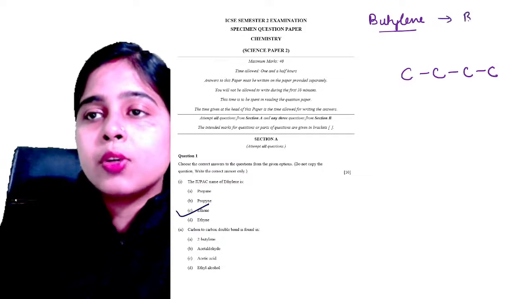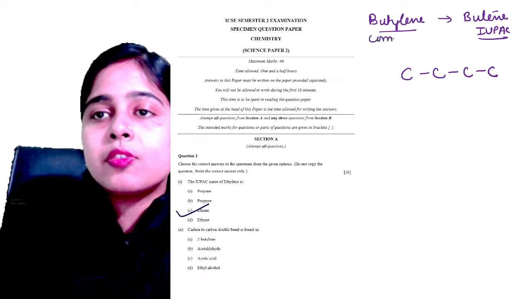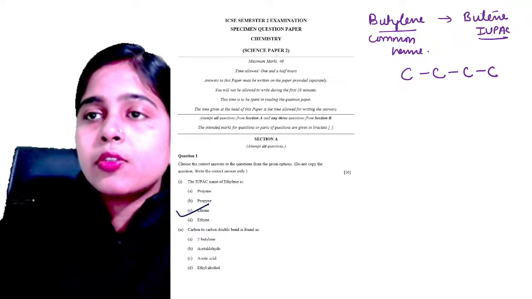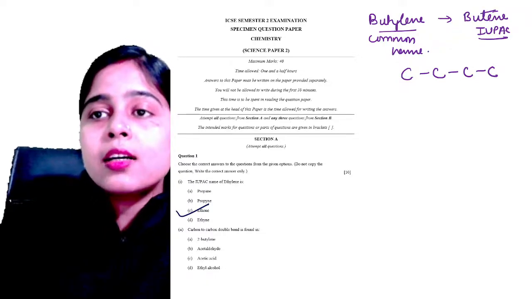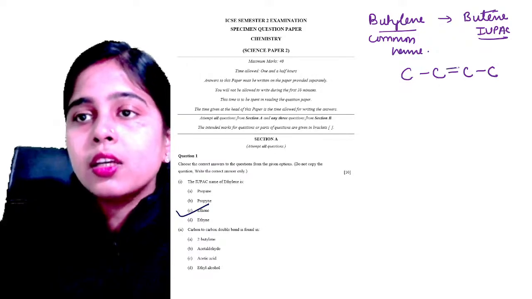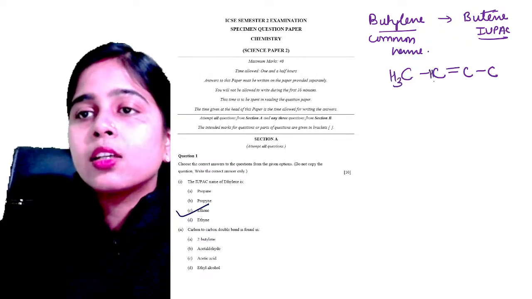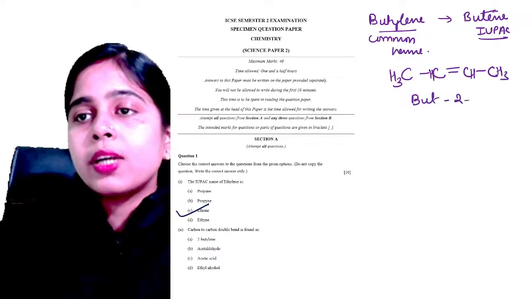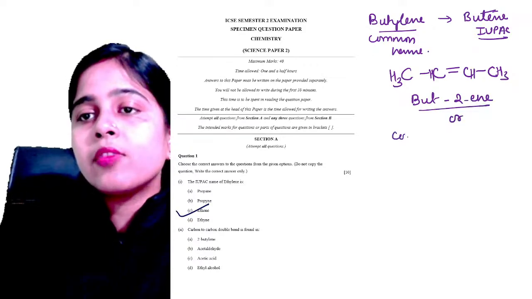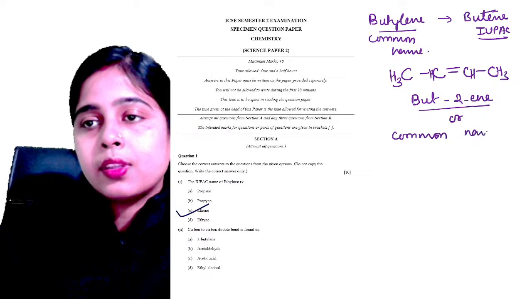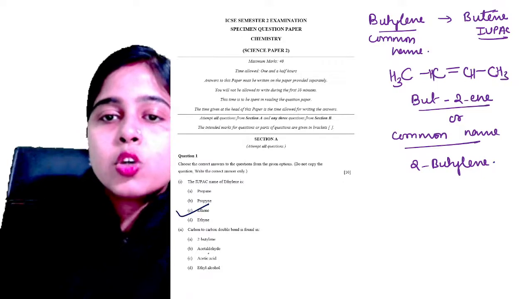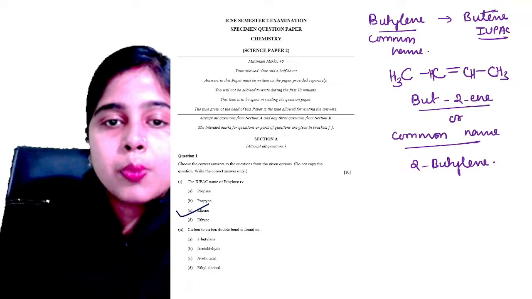Butylene is the common name of butene. Butene is the IUPAC name and butylene is the common name of the same compound. Is it clear, everyone? In the question it is given 2-butylene, which means the double bond is at the second position. This is the structure of your 2-butylene. You can write it in the IUPAC format as but-2-ene, or the common name is 2-butylene. Clear, everyone?